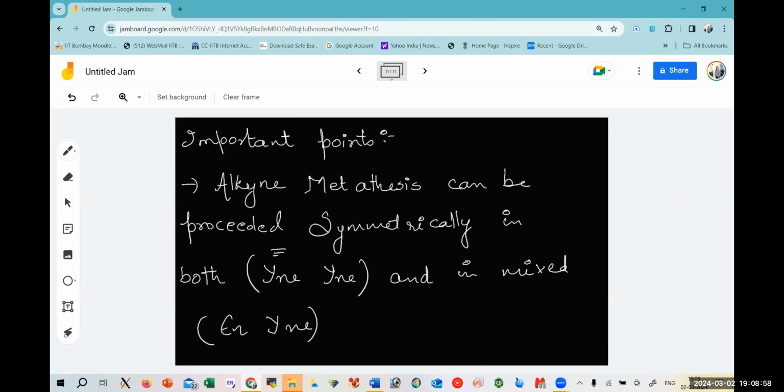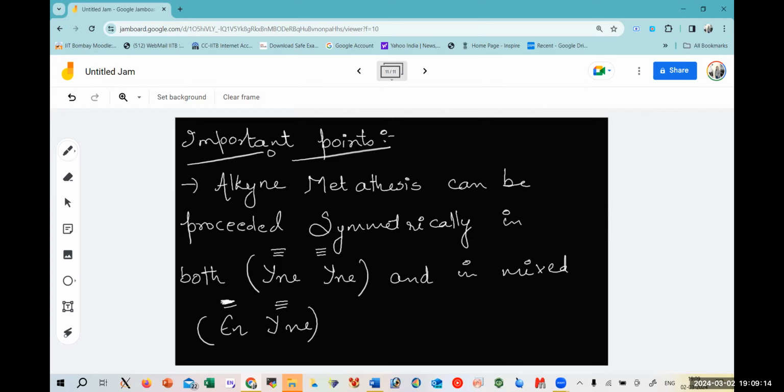Ene and yne is when we are having substrates with triple bonds or substrates with double bond and triple bond. There also you will call it an alkyne metathesis. So I hope this is clear.